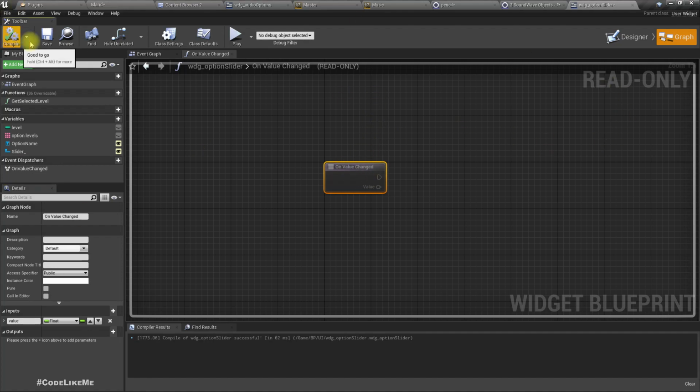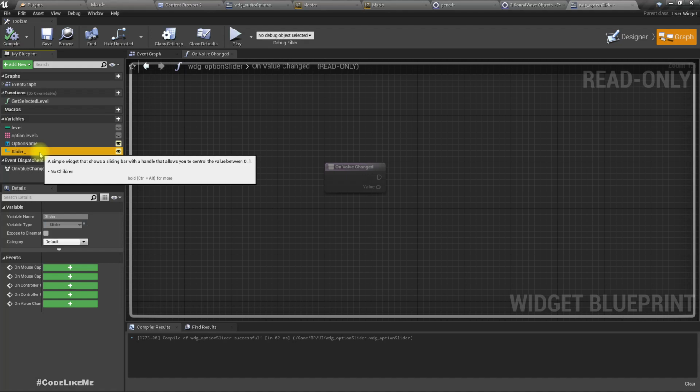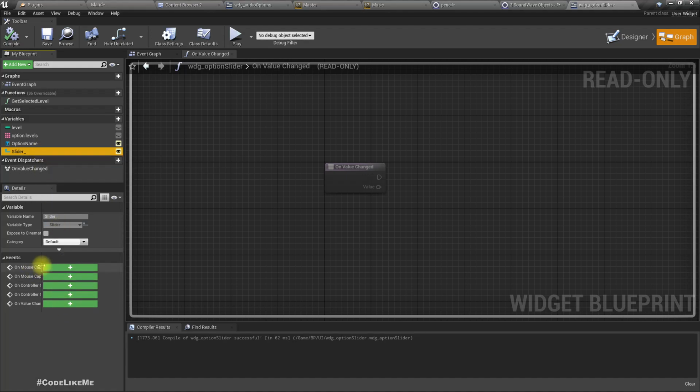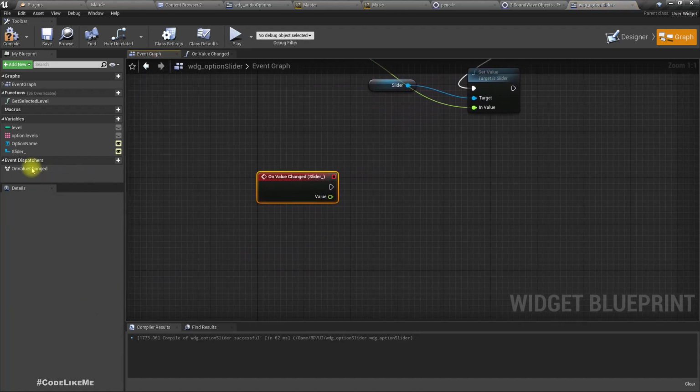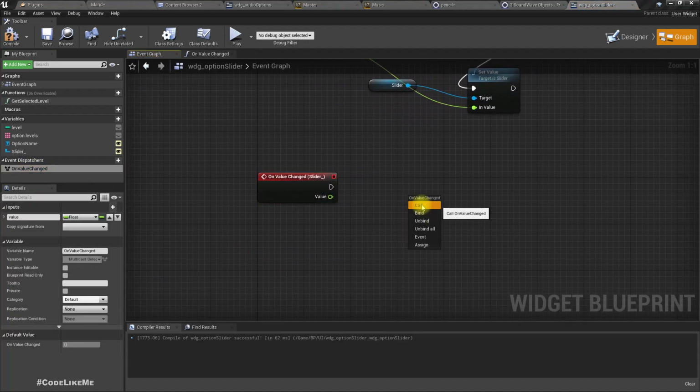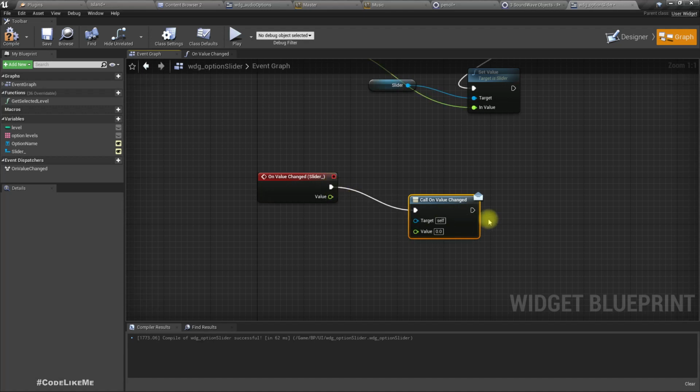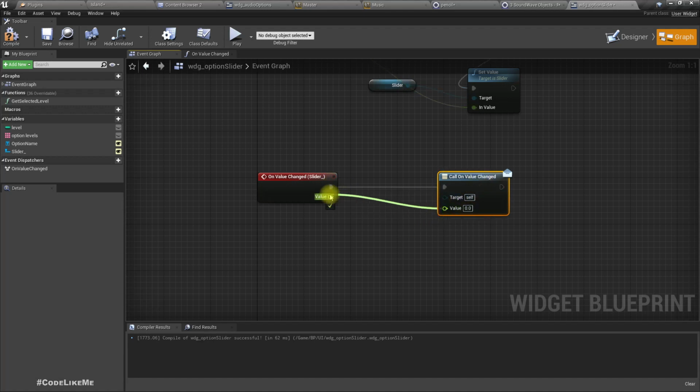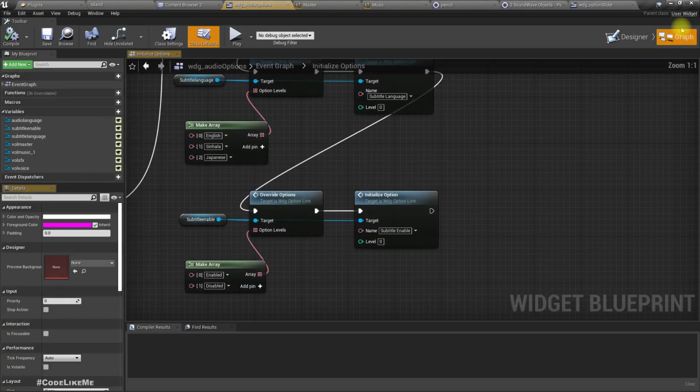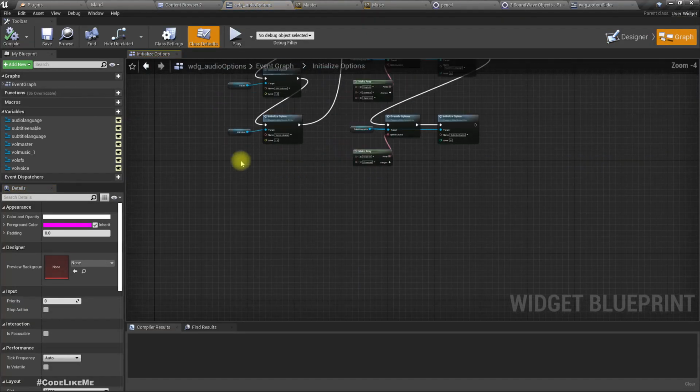Right, now select the slider and go to on value changed. So here what we are going to do is we are going to call this on value changed event dispatcher with the value of the slider. Right. Okay. Now let's go to audio options and the graph.